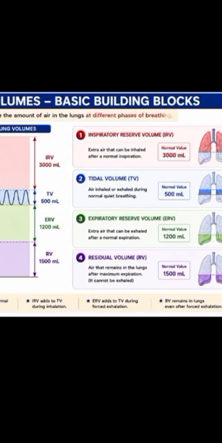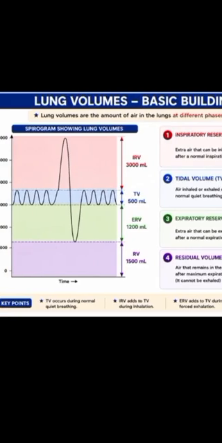Now we will come towards the graph. The graph of the lung showing lung volumes. This is the graph. In this graph, this is the lung volume on the left side, and this horizontal side is time.